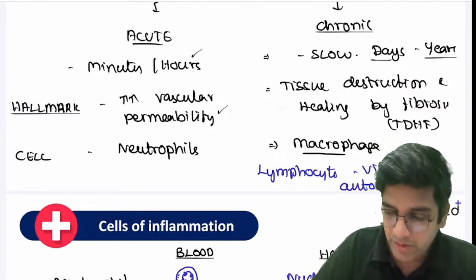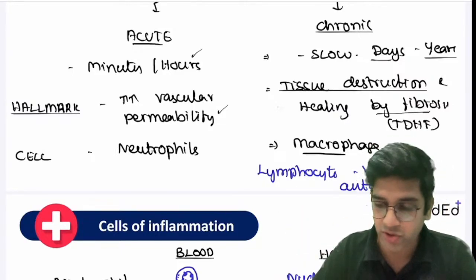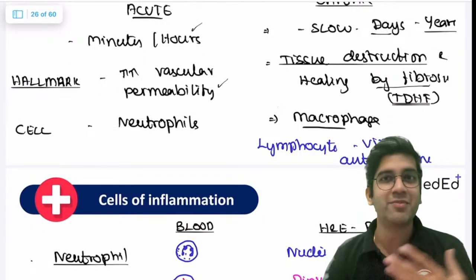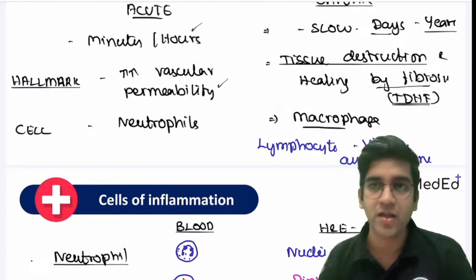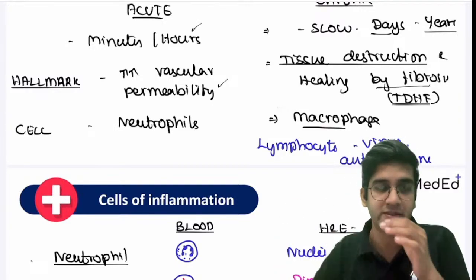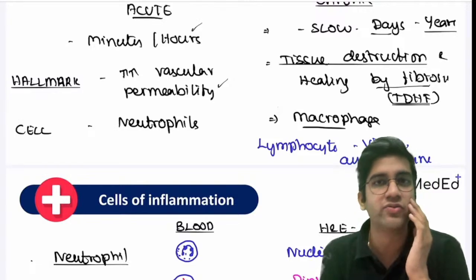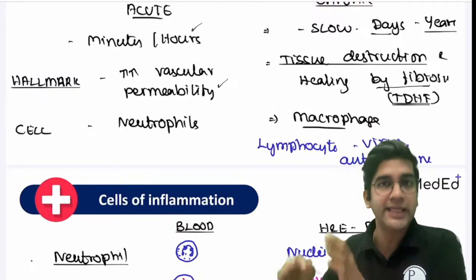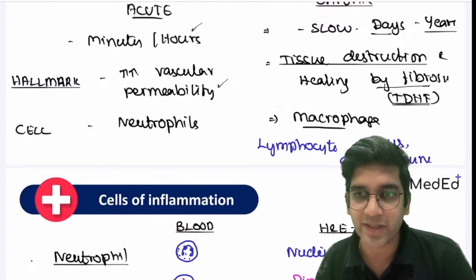Any chronic inflammation, there will be tissue destruction. It will destroy the tissue and it will heal by fibrosis for sure, right? Like Rahul said, TDHF is my favorite thing in my entire medicine career. Tissue destruction, healing by fibrosis. No, Rahul, that's totally different from this, right? This is Propionibacterium acnes. Acne is a bacterial infection, a tiny infection of the skin hair follicles. It will automatically subside. If I go and fiddle, it will heal with fibrosis. Every chronic inflammation will heal with fibrosis, right?